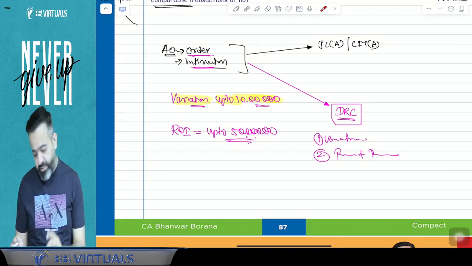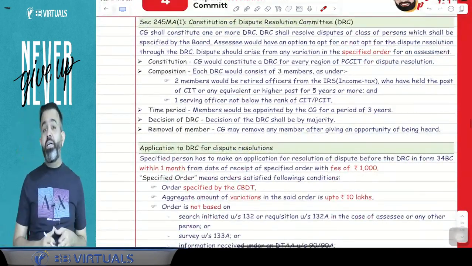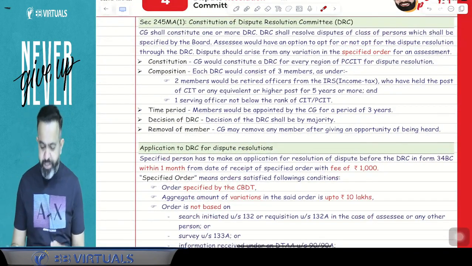You got my point or not? Yes, we will read one by one. Now the question is, who will constitute the DRC, the Dispute Resolution Committee?